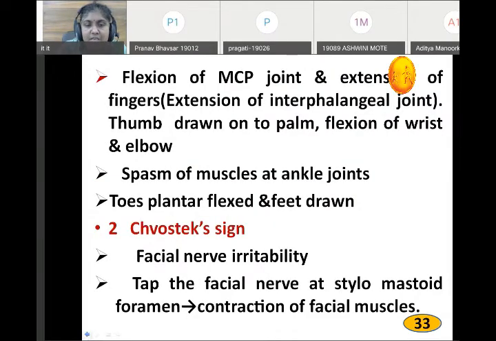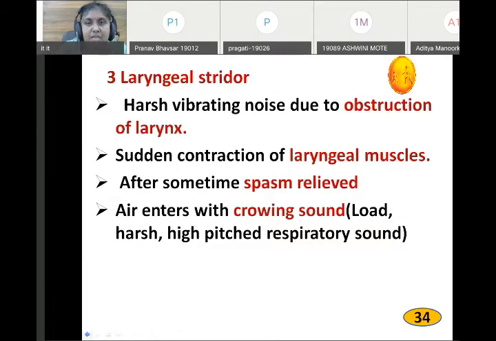First sign, facial nerve irritability. Tap the facial nerve at the foramen. Contraction of the facial muscle. Twitching starts on that side. Twitching is started. Laryngeal stridor: the noisy breathing due to obstruction, a sudden contraction of the laryngeal muscle. Due to spasm of the muscle, the sound is there.